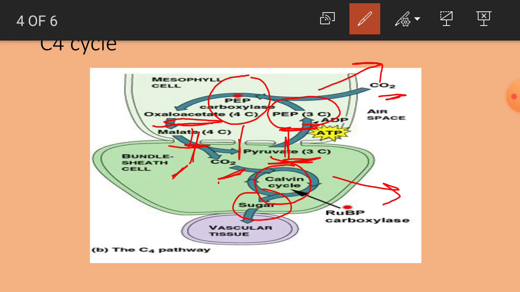and in between the third reaction and fourth reaction we can see the Calvin cycle, where the sugar molecule is synthesized. Thus the C4 cycle is completed.